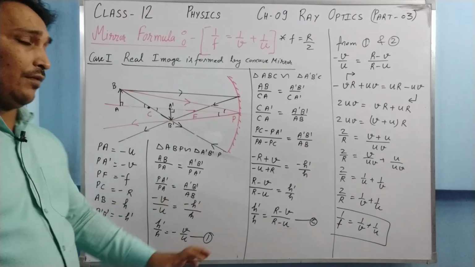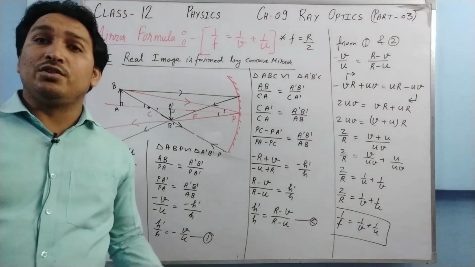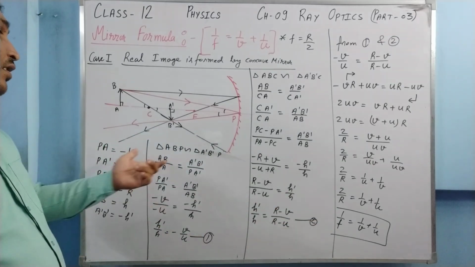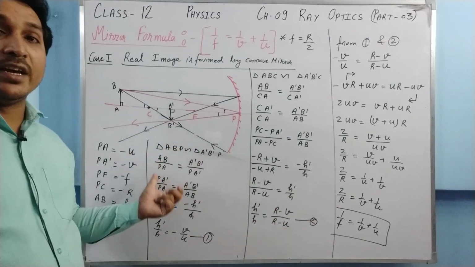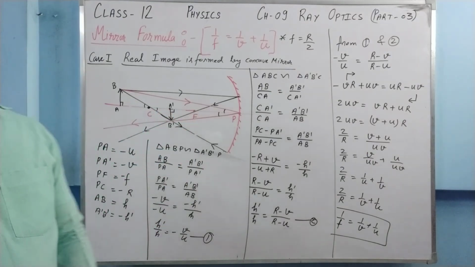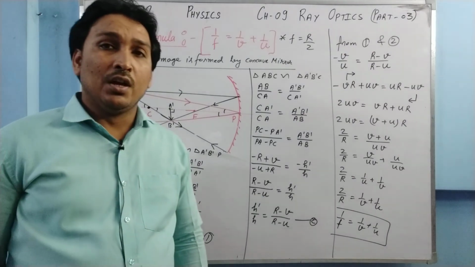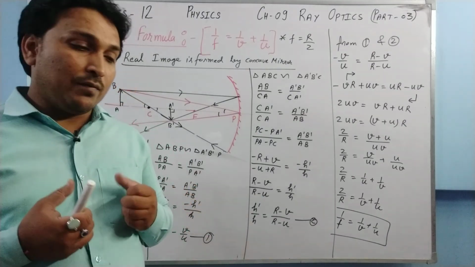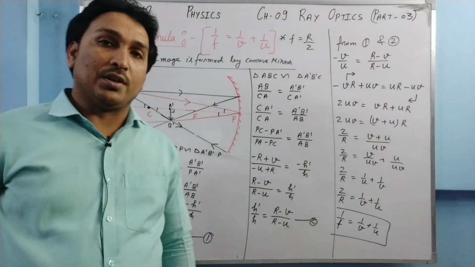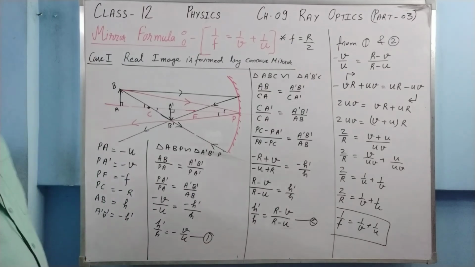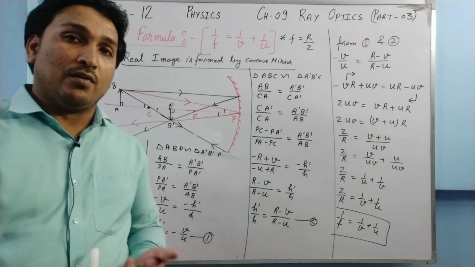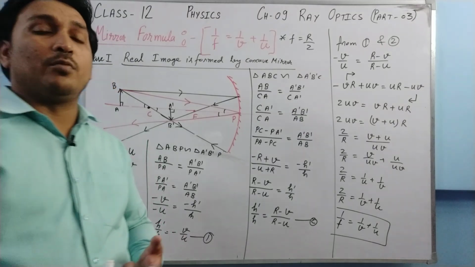This is how it is derived, and now you are able to understand why it is called geometrical optics. See, it is all geometry. Similarity of triangles I am using, ratio of corresponding sides I am using, angles are there, vertical opposite angles are there, alternate interior angles previously we used. So basically with the help of geometry we are deriving our relations, and that's why it is called geometrical optics. Okay, so this is the derivation of the mirror formula in one case. The rest two cases are your homework. What are the cases? Virtual image formed by the concave mirror, and virtual image formed by the convex mirror.